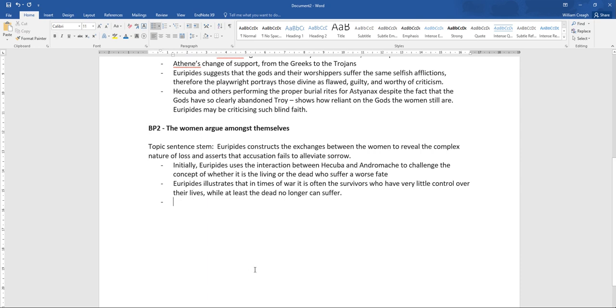Someone that we haven't mentioned so far in this plan is crazy old Cassandra, and I think we can make a pretty good note about her if we think about the things that she says in her sort of God-crazed ecstasy, and the fact that she finds solace in the nobility of the deaths that the Trojans have encountered. So I'm just going to make a little note on that now.